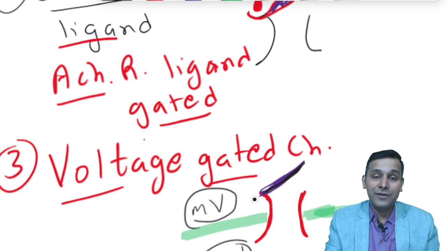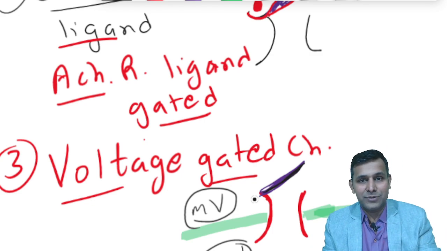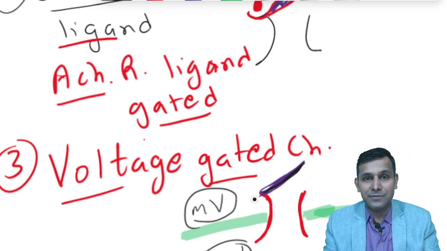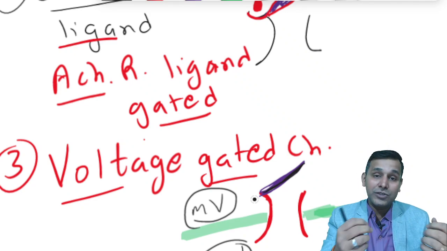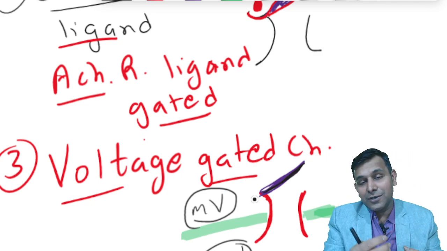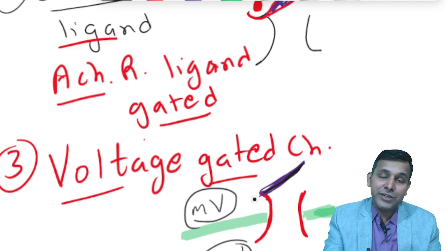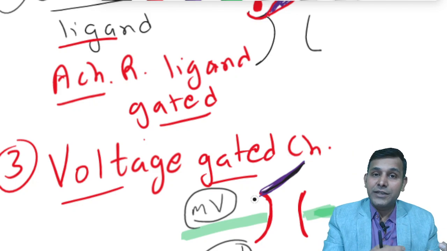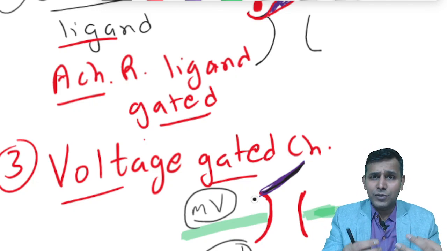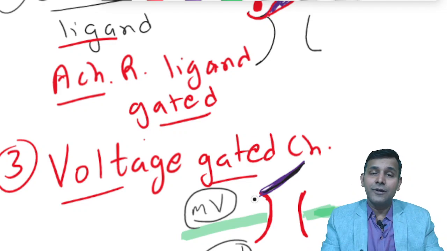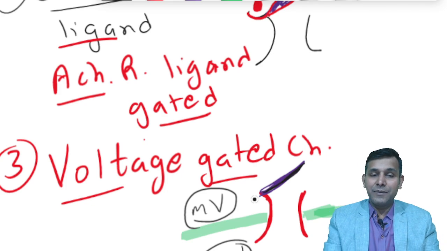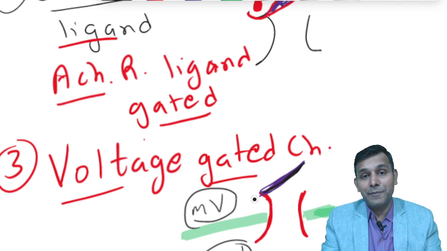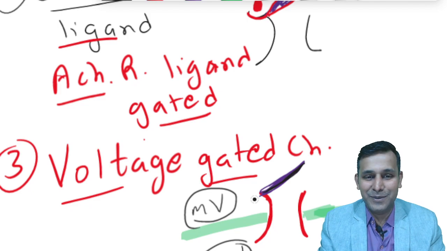We will also have a chemically gated sodium channel, chemically gated potassium channel, even chemically gated calcium channels. We will also have voltage gated sodium channels, voltage gated potassium channels, and voltage gated calcium channels. So there is a huge variety of channels available on the cell membrane, depending upon the function of the cell membrane.